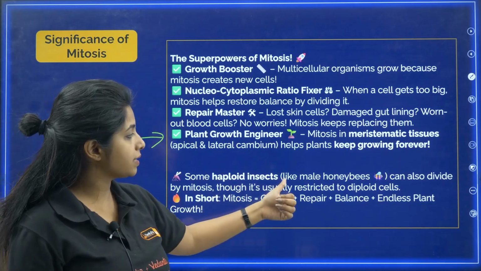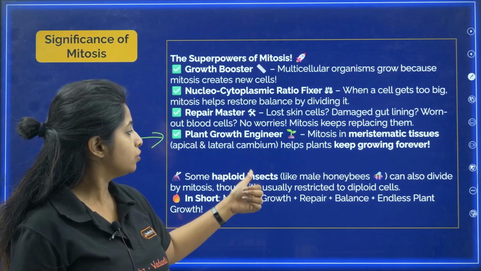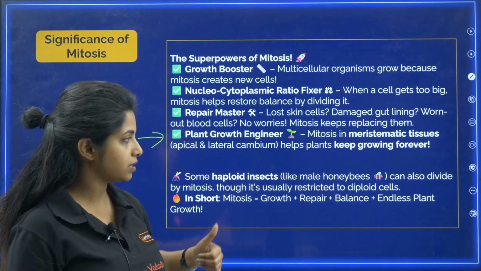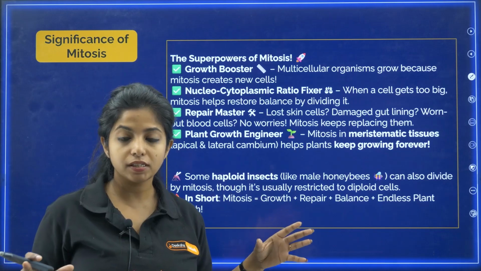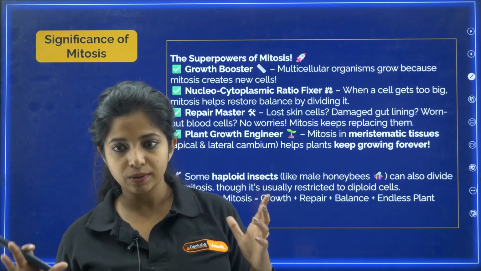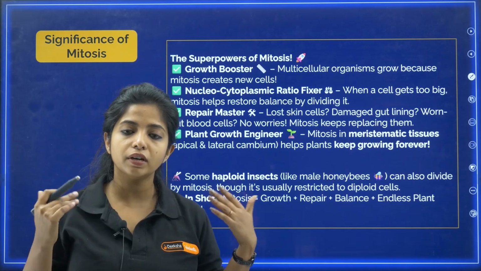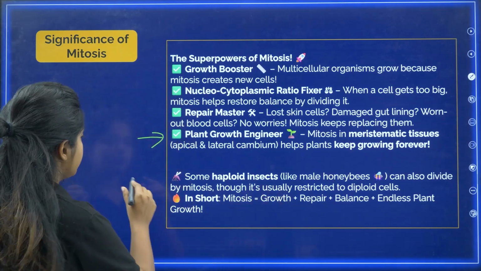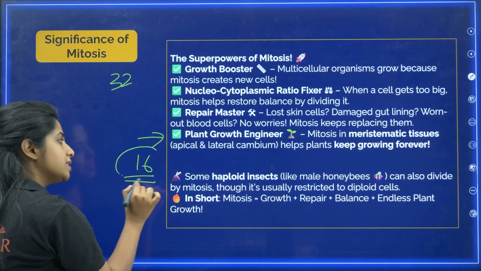Some haploid insects like male honeybees can also divide by mitosis, though it's usually restricted to diploid cells. As I told you, my dear children, usually mitosis is done by diploid cells, as we studied earlier in the case of animal cells. But in the case of the honeybee, the male has 16 chromosomes while the female has 32.